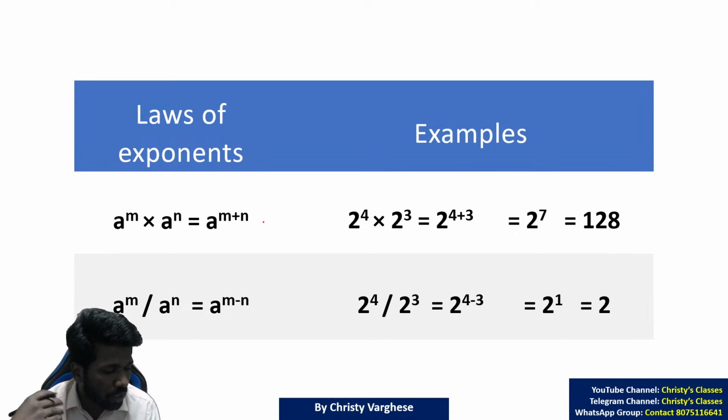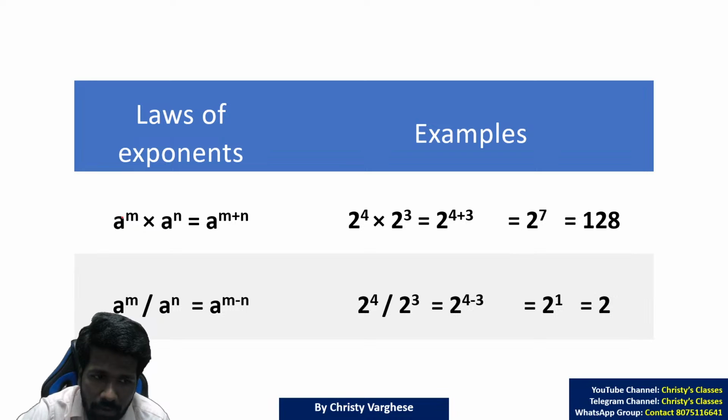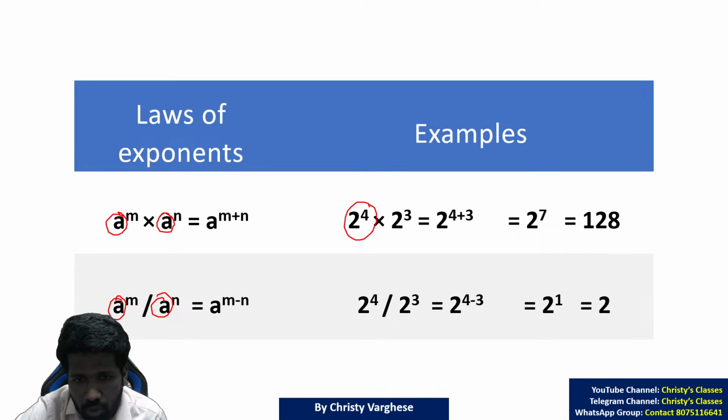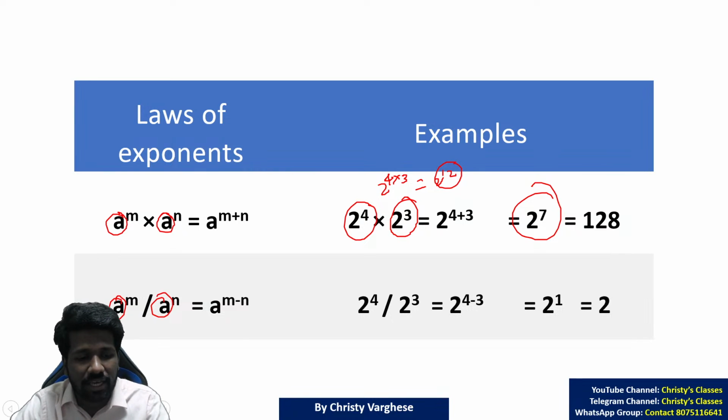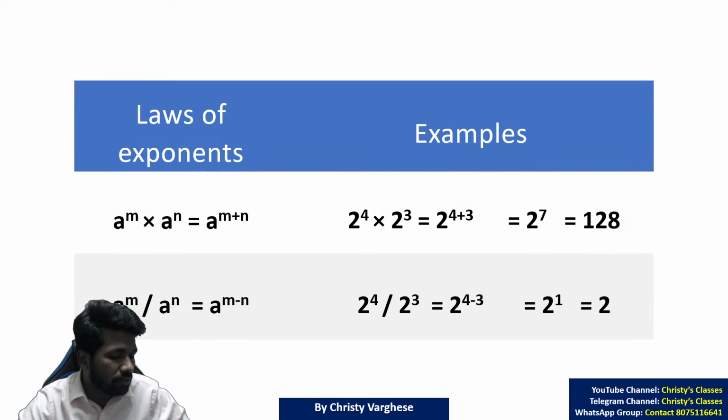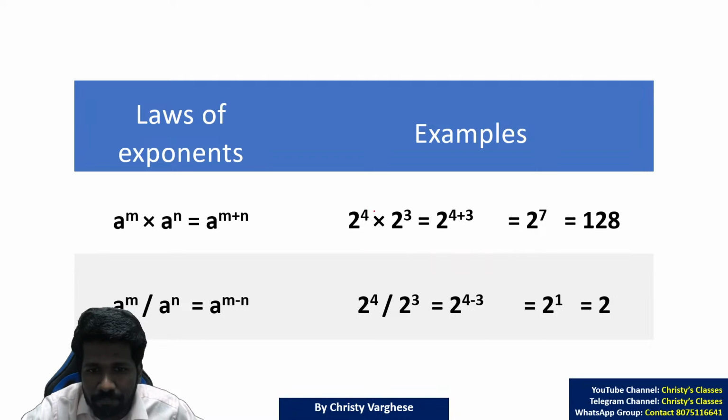Now, for exponents or surds, there are some common rules. As I told, when the base is same, how to multiply or divide? For example, 2 raised to 4 into 2 raised to 3. Some people make the mistake of saying 2 raised to 4 into 3, that is 2 raised to 12, will be the answer. No, it is 2 raised to 7. When bases are same, just add up the powers when you multiply. 4 and 3 should be added up.